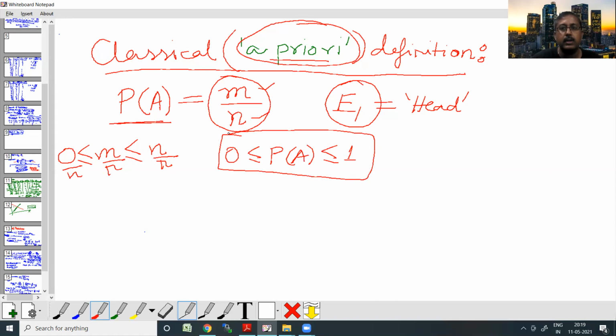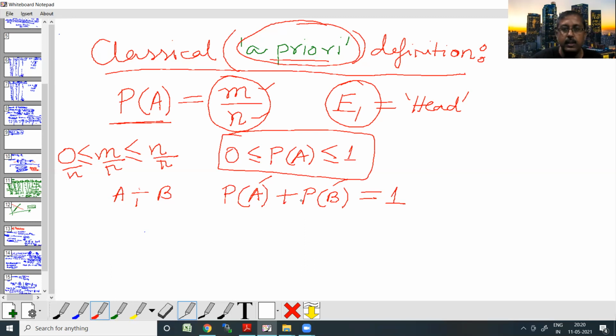This is self-explanatory, but I want to state it clearly. Also, if there are two events A and B which are exhaustive events, then obviously P(A) plus P(B) is equal to 1, because there cannot be any outcome which is favorable to neither A nor B. Sorry, A and B are exhaustive, so the outcomes need to lie either as a part of event A or as a part of event B. So P(A) plus P(B) is equal to 1.